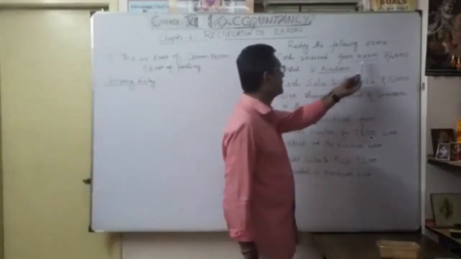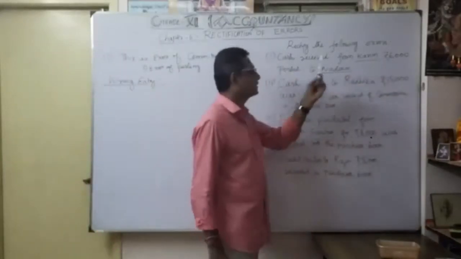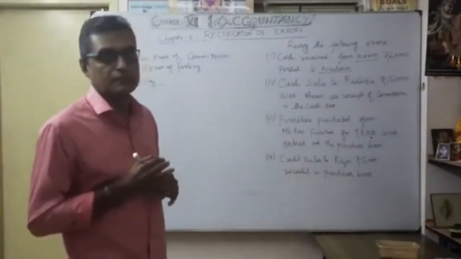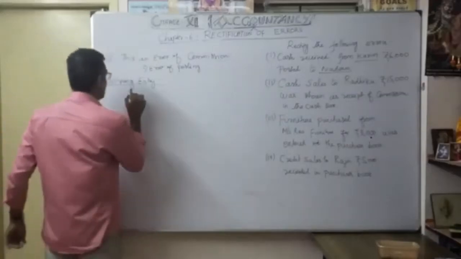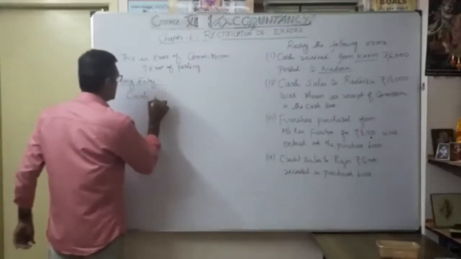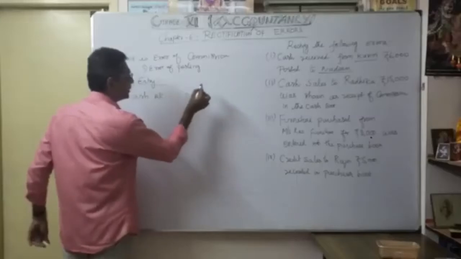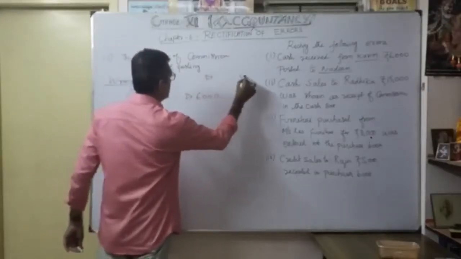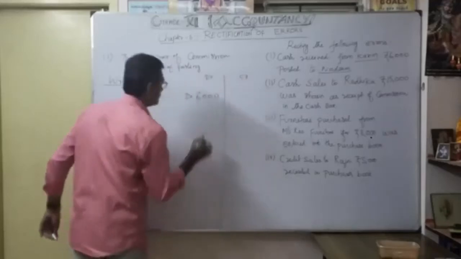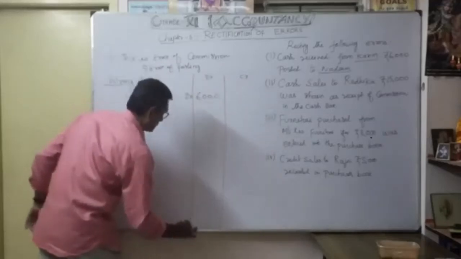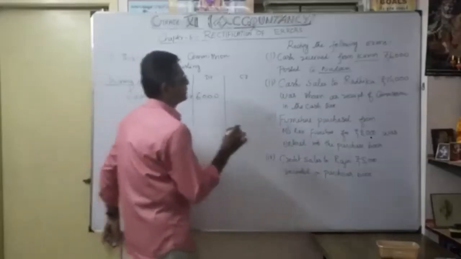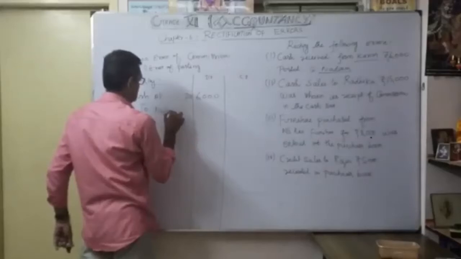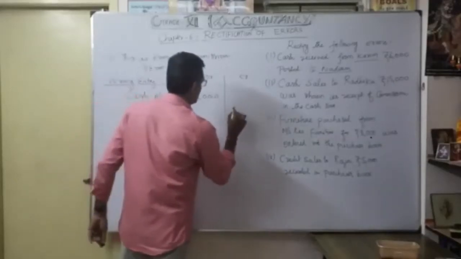Cash received from Karim, 6,000, was posted to Nadeem's account. So they showed cash received from Nadeem's account instead of Karim's account. The wrong entry is: Cash account debit 6,000 to Nadeem account 6,000.